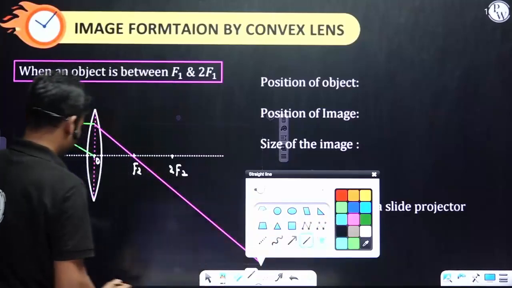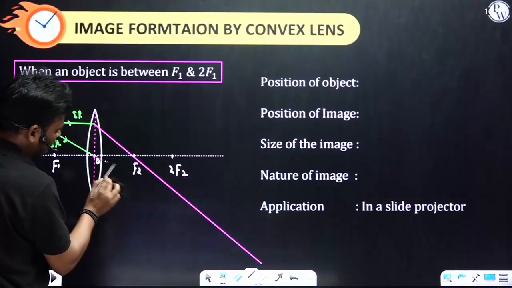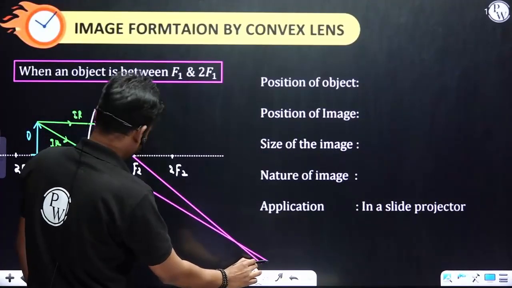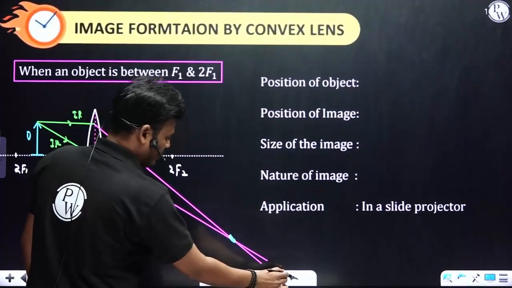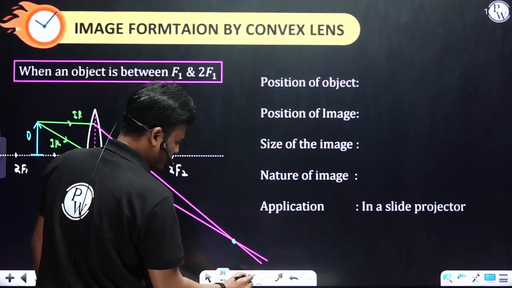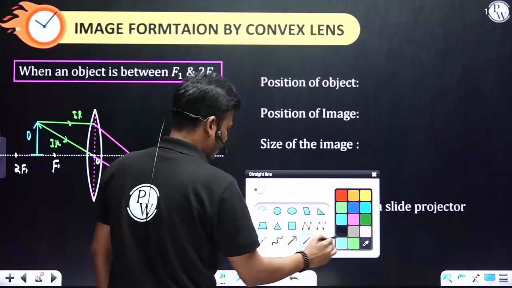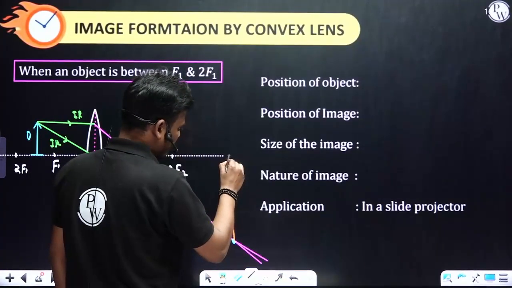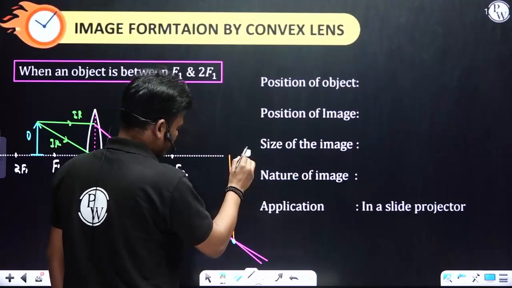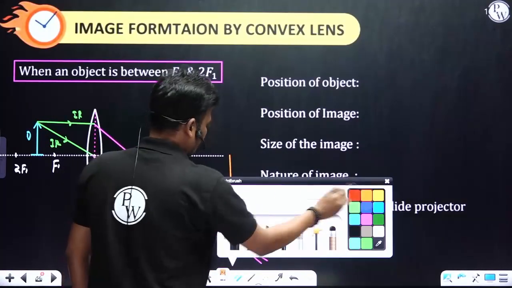And the second one. Here they have a common point, that is the intersection. A perpendicular to the principal axis is drawn.